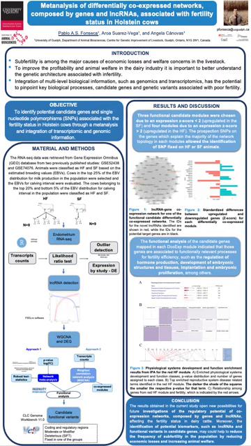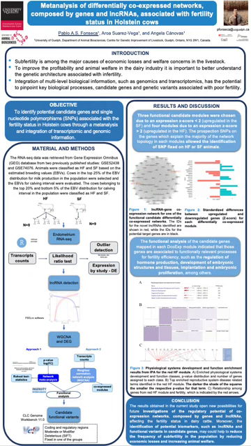Subfertility is among the major causes of economic losses and welfare concerns in livestock species. To improve the profitability and animal welfare in the dairy industry, it's important to better understand the genetic architecture associated with fertility status. Integration of multi-level biological information such as genomics and transcriptomics has the potential to pinpoint key biological processes, candidate genes, and genetic variants associated with poor fertility.